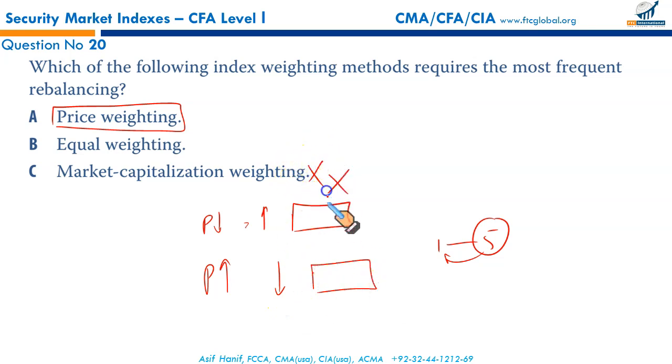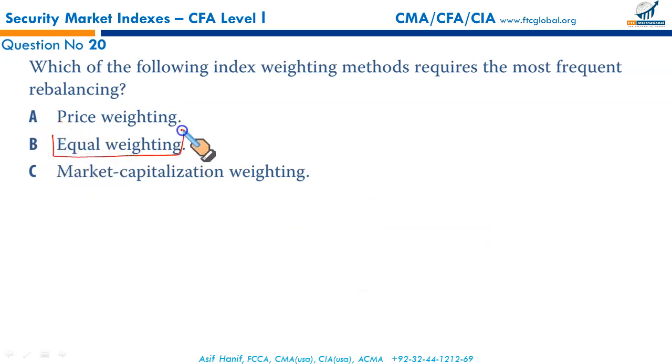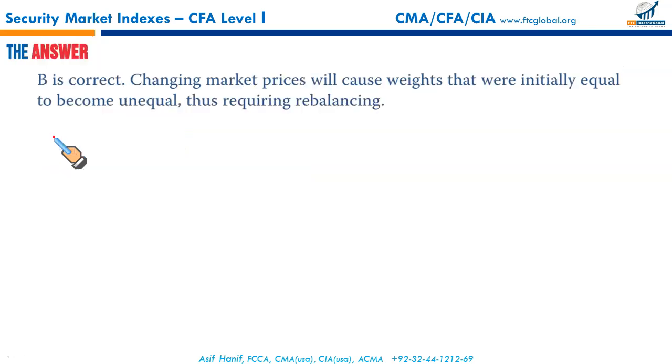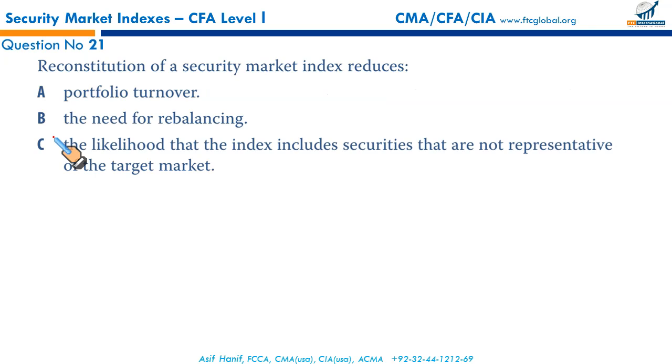So this does not require any changes in weights; it auto adjusts. Yes, when the index is equal weighted, changes in the price of the constituent securities may require us to rebalance the index. Without doubt, B is the right answer.